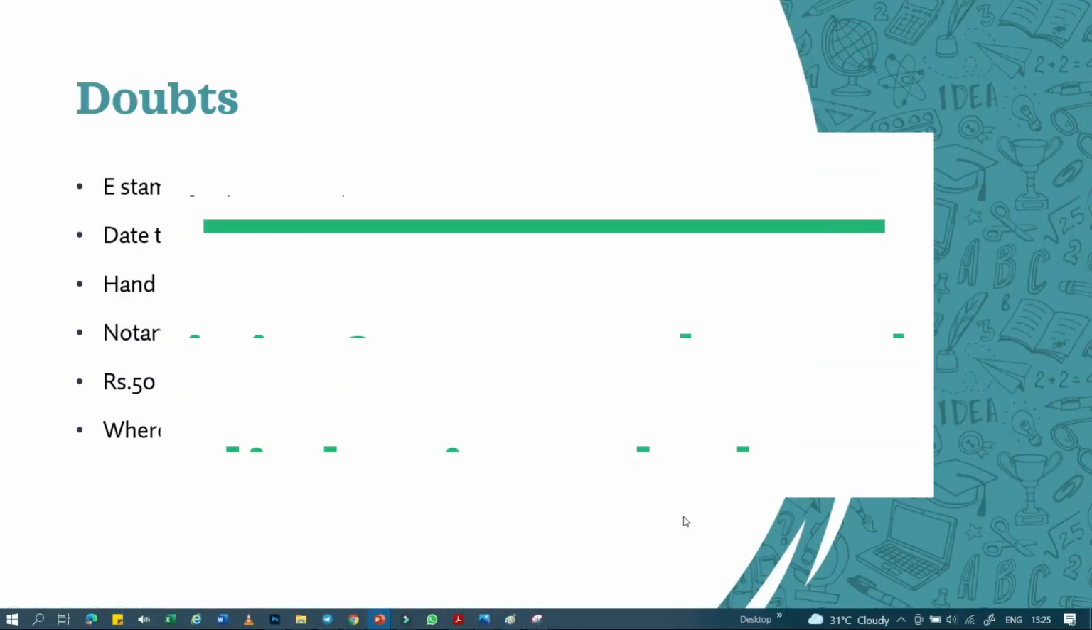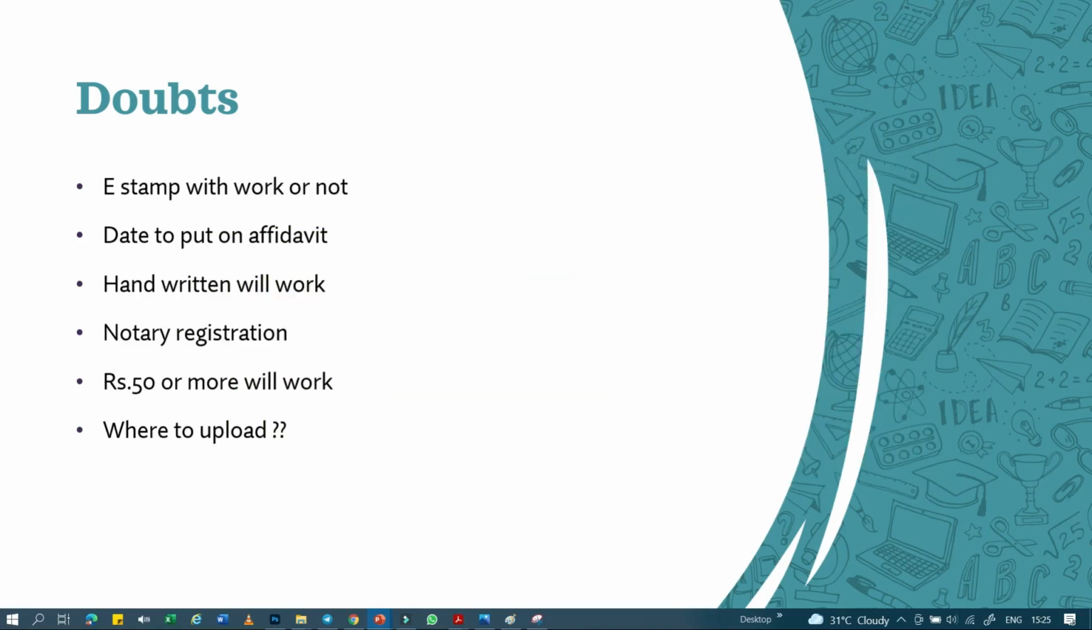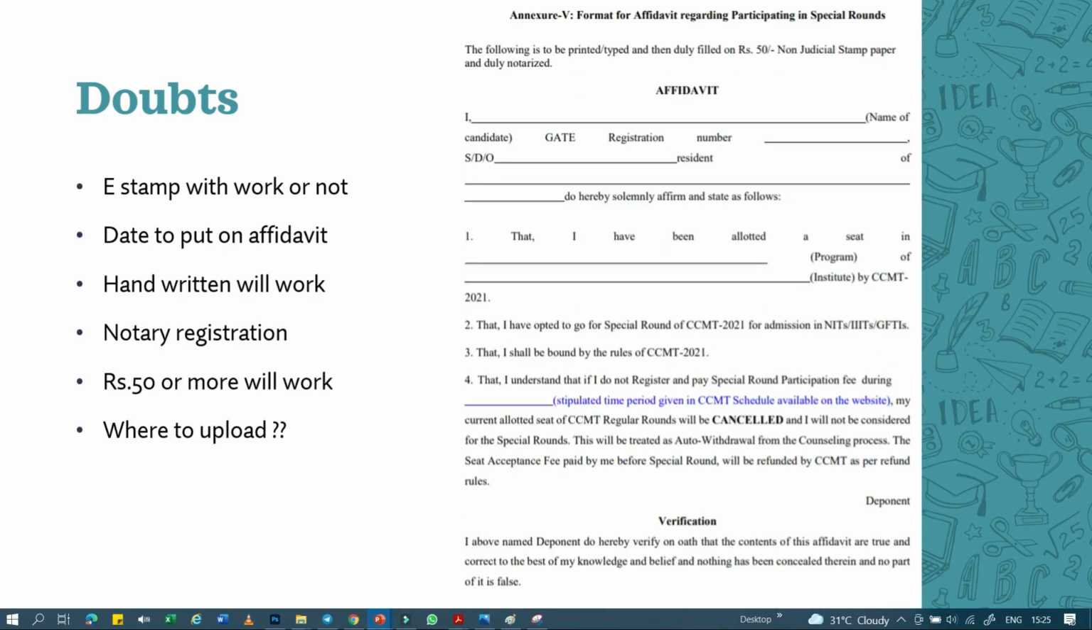So friends, these are the doubts that students are facing during CCMT, I can say in the affidavit process. Here you can see the format of the affidavit. You can find this format in Annexure number 5 in the information brochure. So what to fill here? First of all, let's discuss that. You have to fill the name of the candidate, then your registration number, then father's name or mother's name, and then your address.